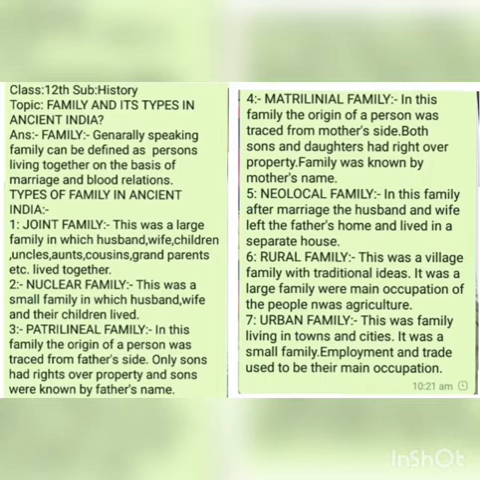Generally speaking, family can be defined as a group of persons living together on the basis of marriage and blood relations. Let's try to understand this definition. In a family, first of all, there are two persons, a male and a female, and they become husband and wife after entering into marriage.